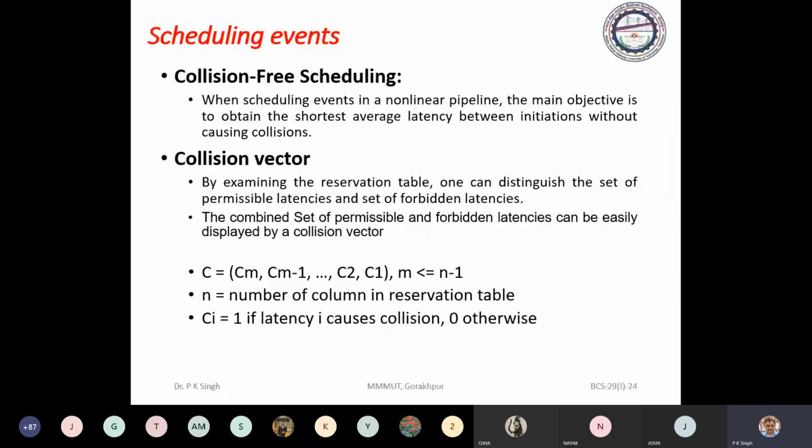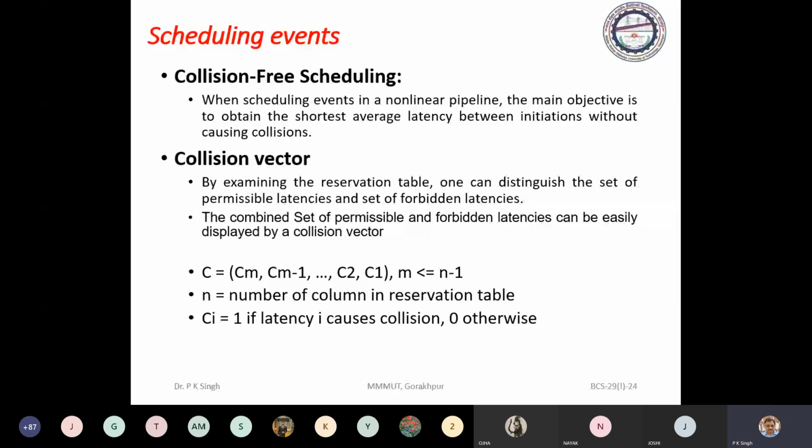Now, how do we schedule the instruction or task through a nonlinear pipeline? For that, we have to find the collision-free schedule, a schedule that should not have a collision. To find the collision-free schedule, we have to go for latency analysis.